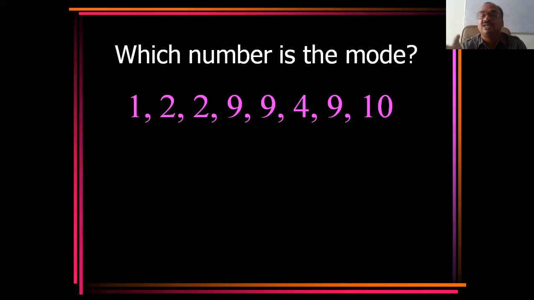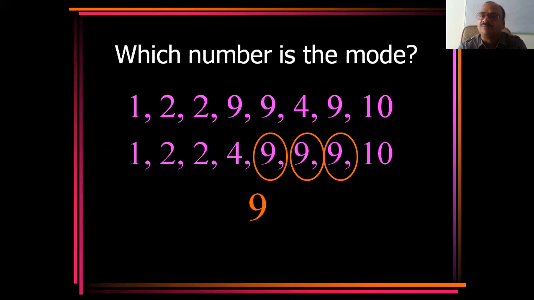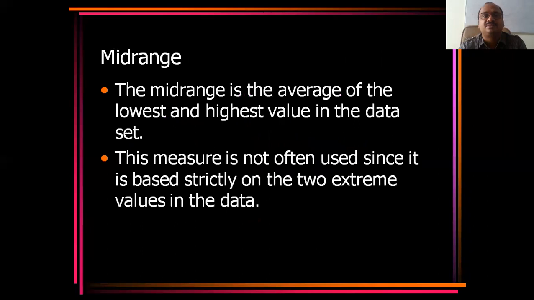Which number is the mode here? Here, see, 2 is there, 9 is there, 4, 9, 10 is also there. Which number is repeating? 9 is repeating. 3 nines are there, and 2 twos are there. If there are 2 twos and 2 nines, then no problem. You can take the average of them. Don't worry about that. 21, 21, 21. Answer.